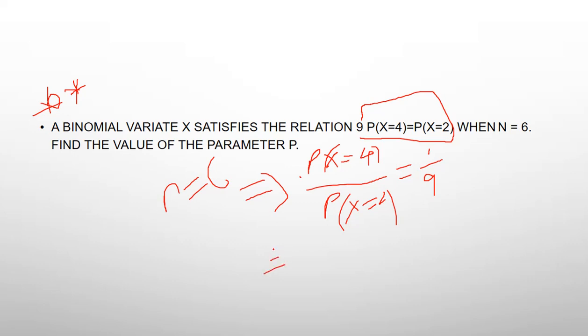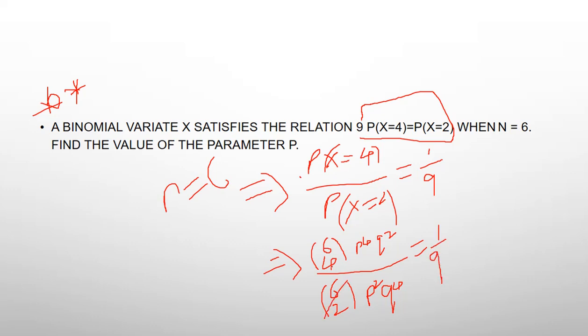Now let's see what happens if we put x equal to 4. 6C4 into p power 4 q square, divided by 6C2 p square q power 4, equal to 1 by 9.